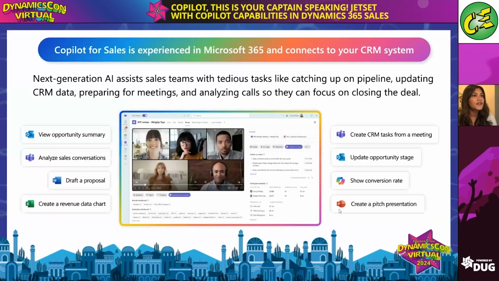So some of the key benefits that I do want to highlight is first and foremost that sellers are staying in their flow of work in a familiar application, right? So we're using Office 365, we're staying in Outlook, we're staying in Teams. So there's a reduction of clicks with automated data entry that Copilot for Sales provides for you.